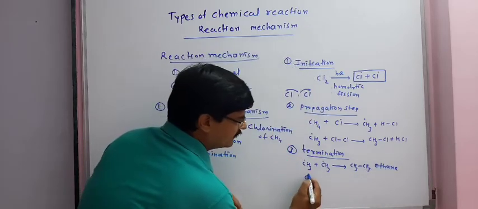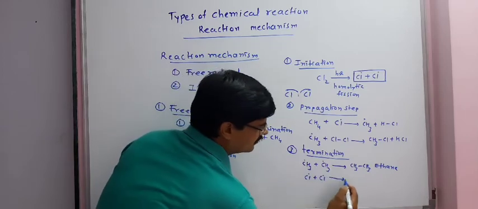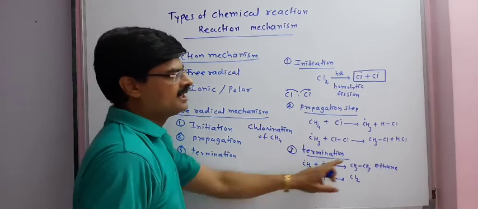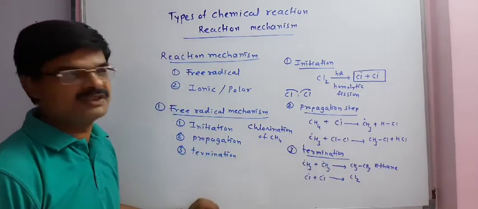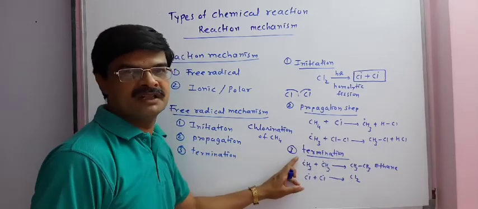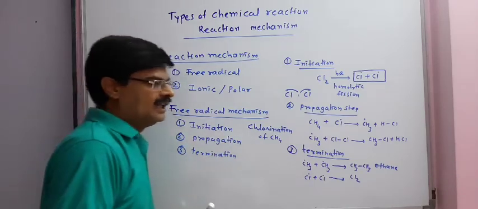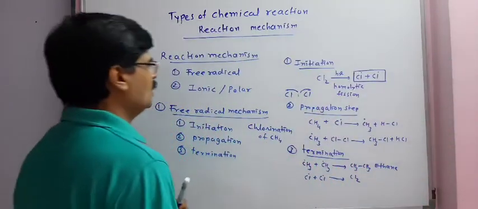Free radical Cl and Cl can give Cl2, and we can also see the production of CH2Cl2 during the termination reaction. Now another reaction mechanism is ionic or polar mechanism.